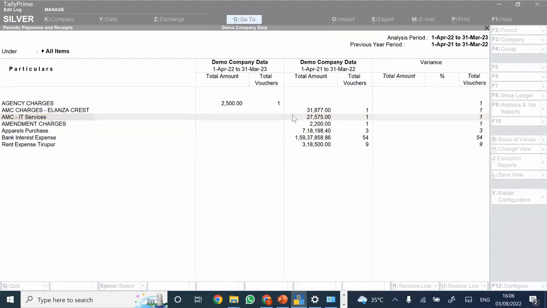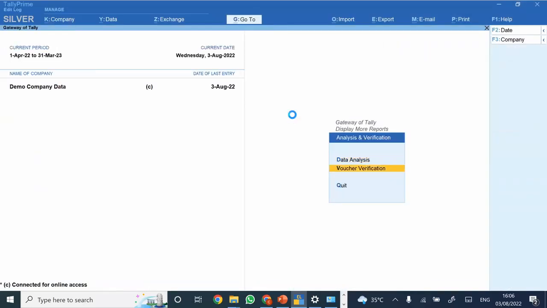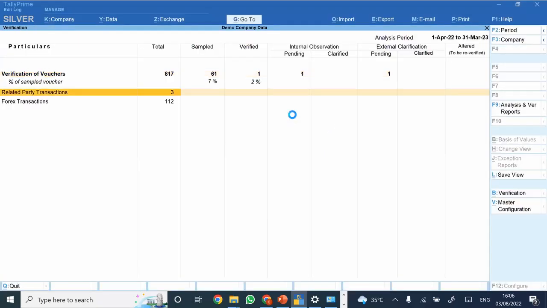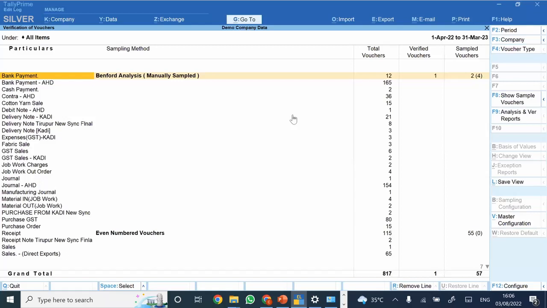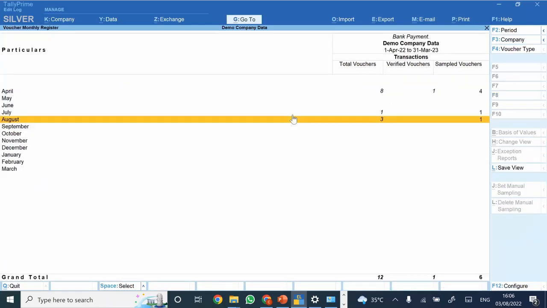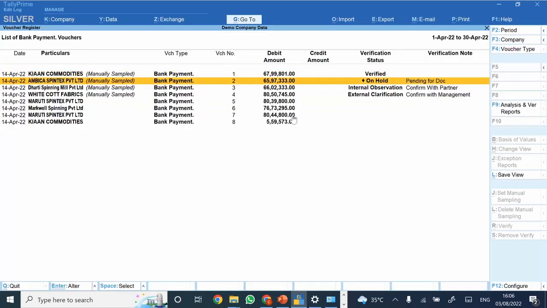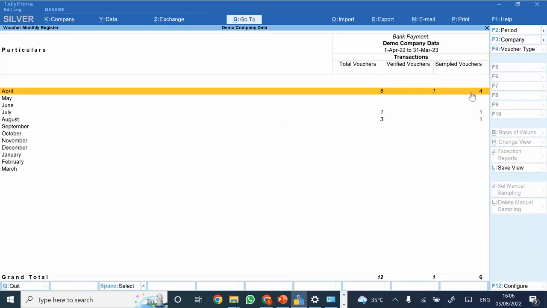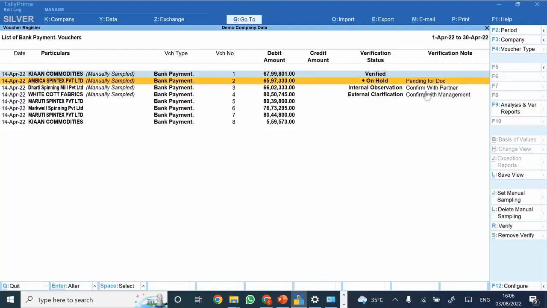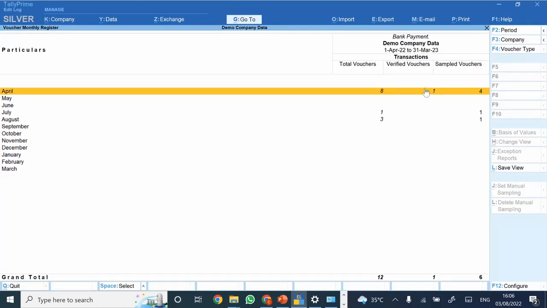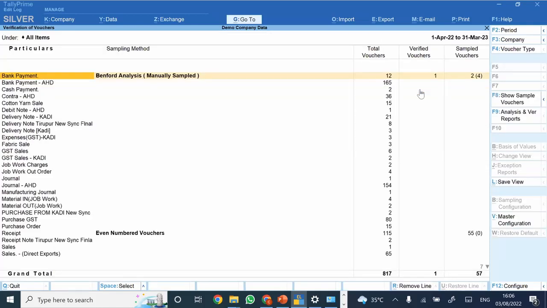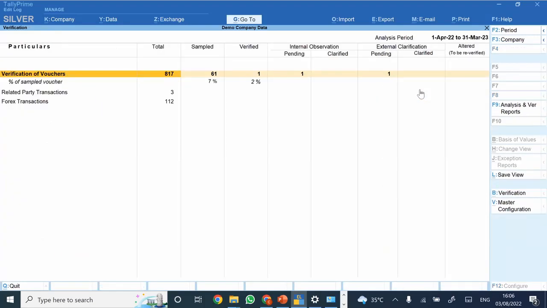Okay, thank you. So we were discussing basically regarding the sample. I just selected this bank payment voucher. There I sampled just 4 vouchers. Now this one voucher I had verified. So total my sampled vouchers are 4, out of which verified is 1, and 3 are the ones which I have kept on hold. Similarly, for all of the transactions, I can select it from here.